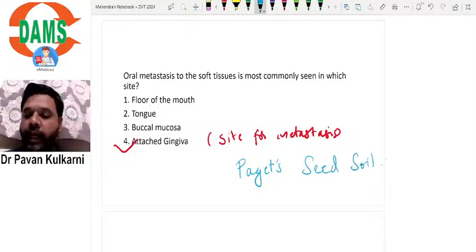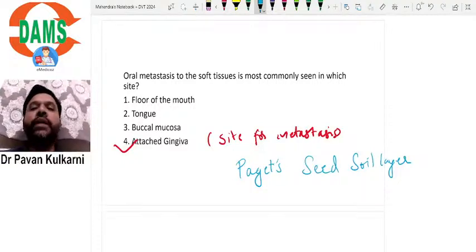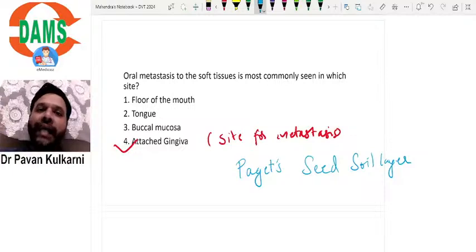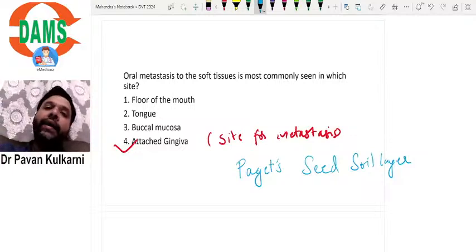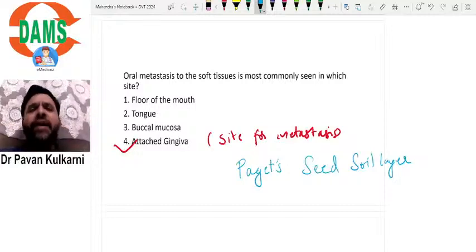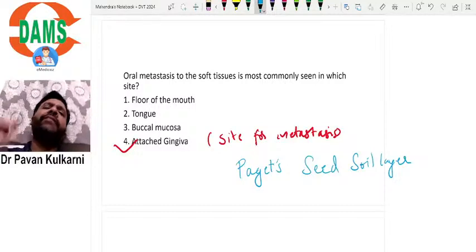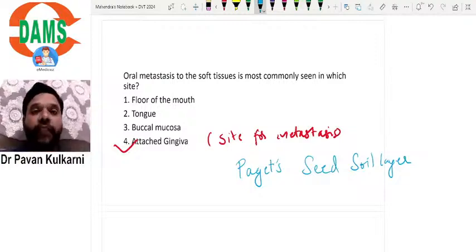Paget's seed soil theory explains that the seed is nothing but the metastatic tumor. Soil is the area where metastasis occurs. Now gingiva, attached gingiva, is the soil where the tumor spreads or metastasizes. Why? Because it is the part of the oral cavity which is always inflamed.